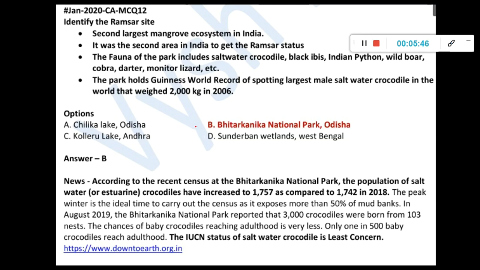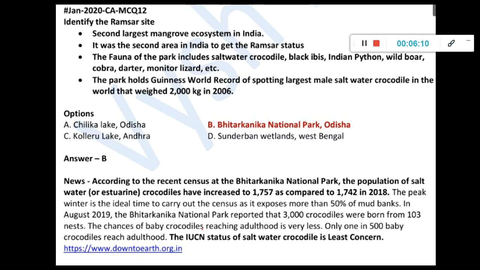So it's Bhitarkanika. Okay, the first Ramsar site, I think it was Chilka Lake, and this one is the second one. So according to the recent census which happened there, the population of saltwater crocodile have increased to this particular number. The peak winter is the ideal time to carry out the census, as it exposes more than 50% of mud banks. In August 2019, the Bhitarkanika National Park reported that 3,000 crocodiles were born from 103 nests.